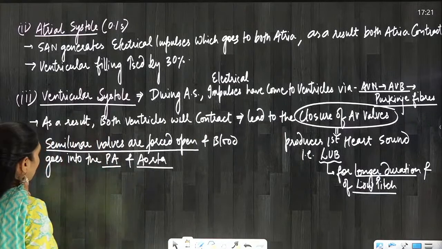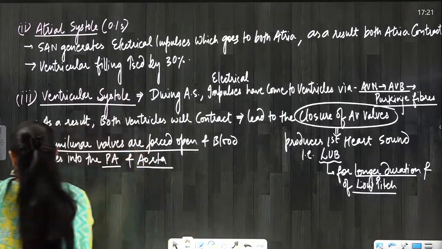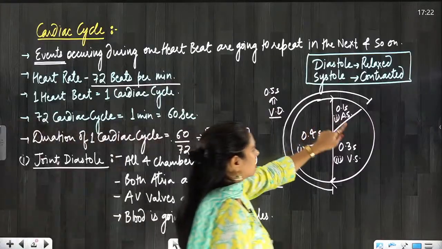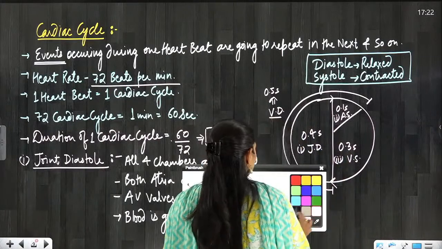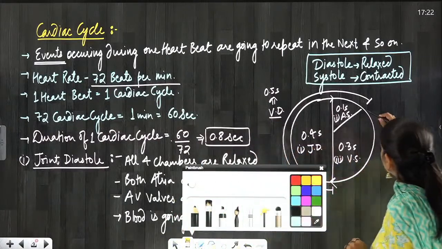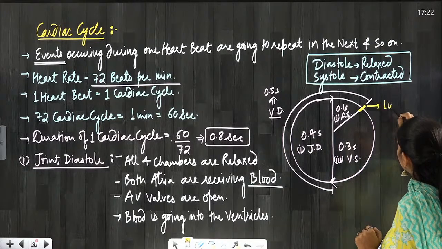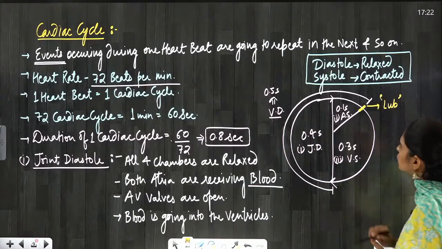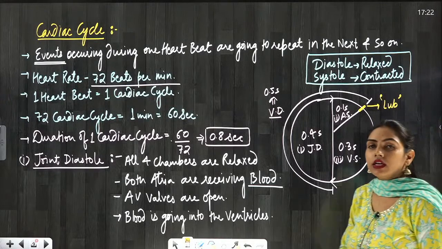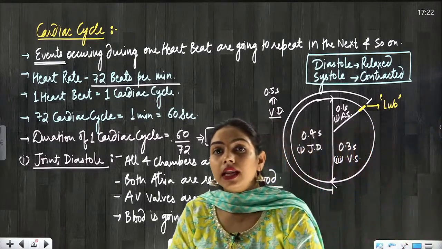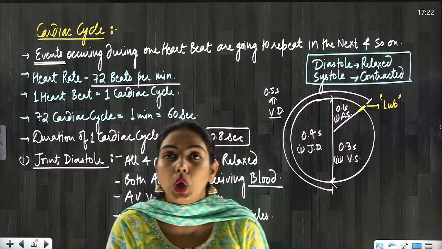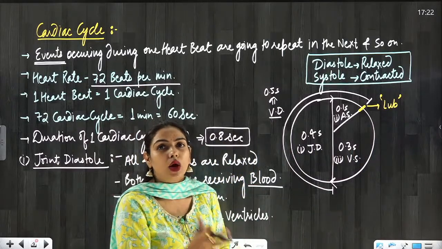Okay, so now we have seen here ventricular systole. So where can I mark the sound lub? Here I can mark the sound lub, yes or no? Here we are getting the lub sound. So sometimes they will give statements like, the beginning of ventricular systole is marked by which sound?